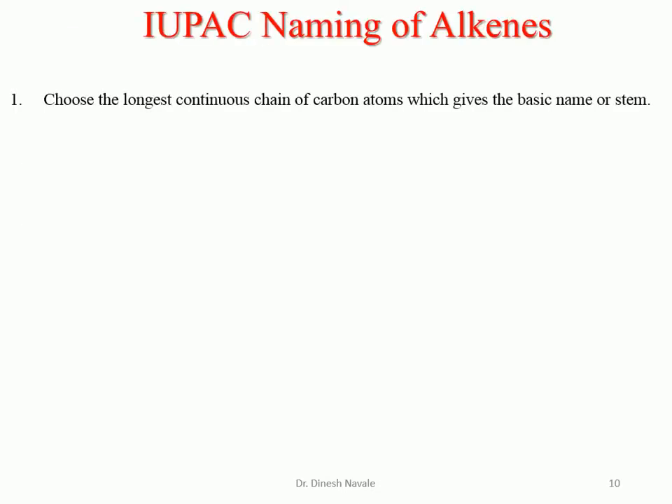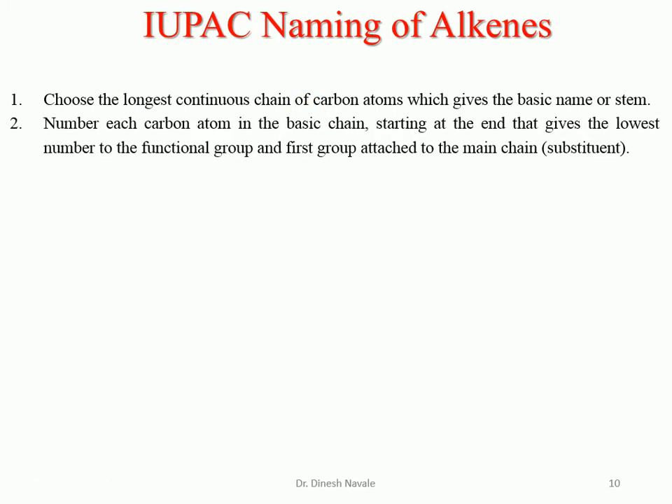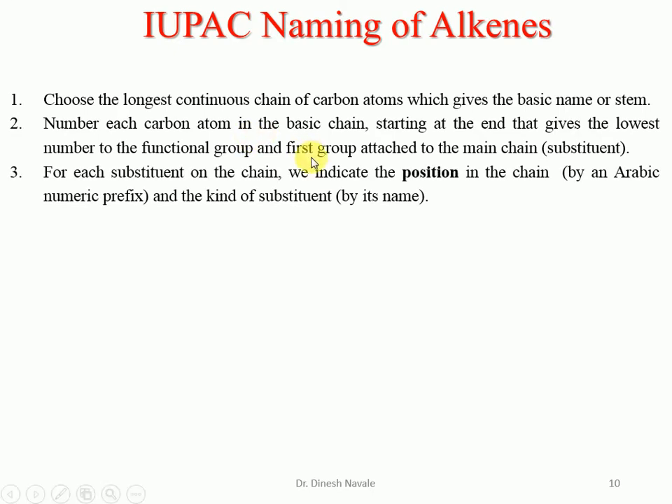So the basic IUPAC nomenclature rules for alkenes: the first is to select the longest continuous chain which contains the carbon-carbon double bond. The second rule is to number each carbon atom in the basic chain so that the lowest number is given to the functional group. That means the lowest number should be given to the carbon-carbon double bond. The third rule is that for each substituent on the chain, we indicate the position. That means the position of the particular group should be indicated by a number.